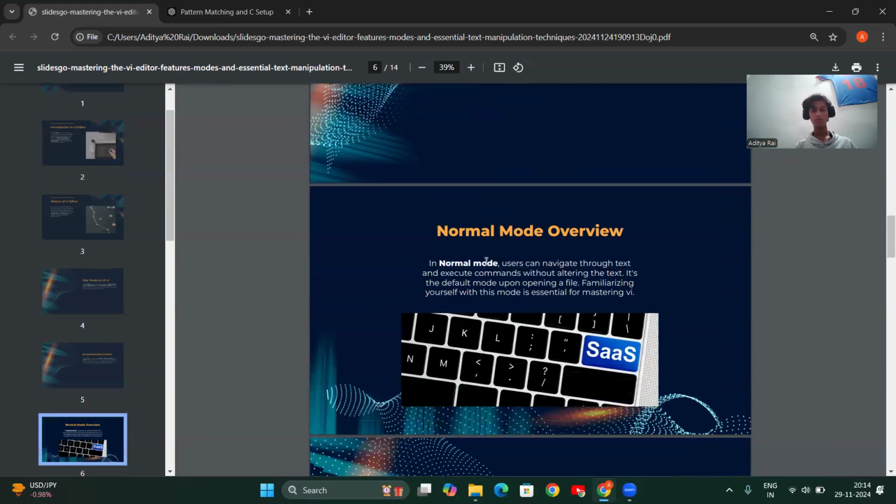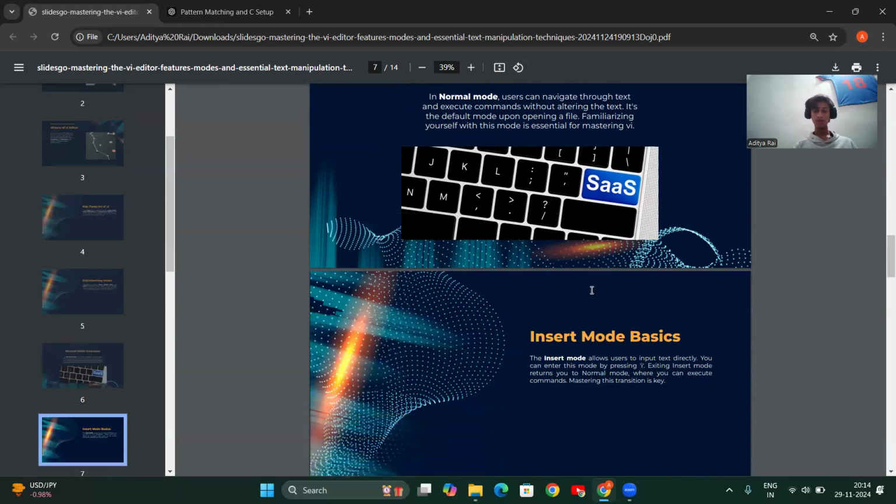What do you mean by normal mode? In normal mode, the user can navigate through the text and execute commands without altering the text. It means that the navigation is possible without altering the text. It is the default mode on opening a file, and getting comfortable with this mode is essential in mastering VI.